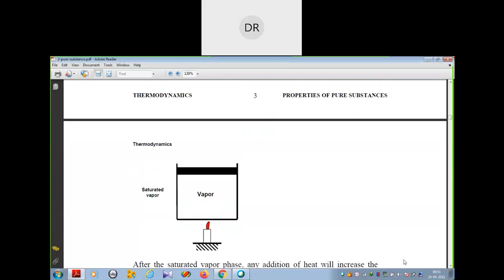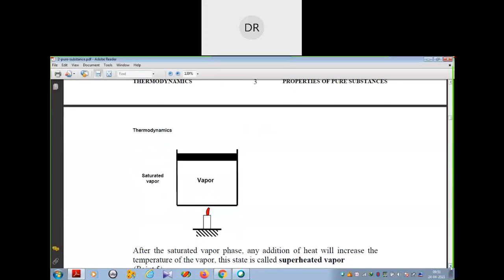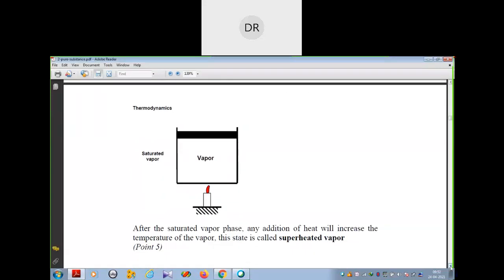After the saturated vapor phase, if we add any amount of heat, it will increase the temperature of the vapor. That means the vapor temperature will be increased, and that state is called superheated vapor.